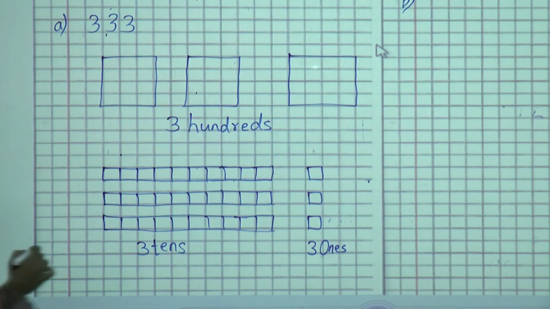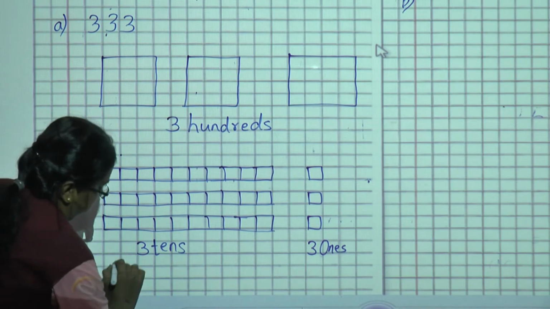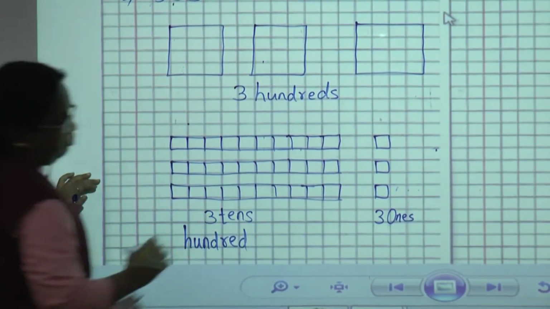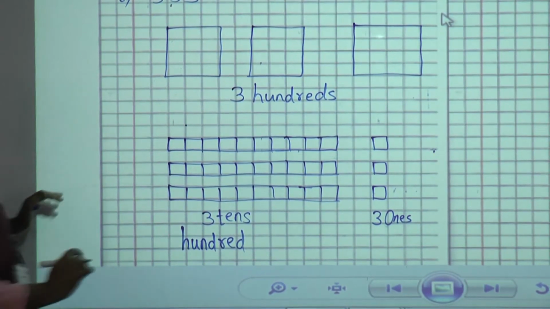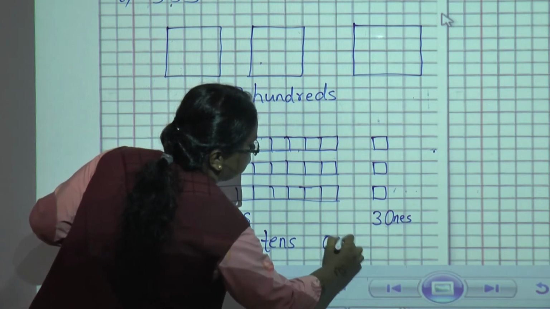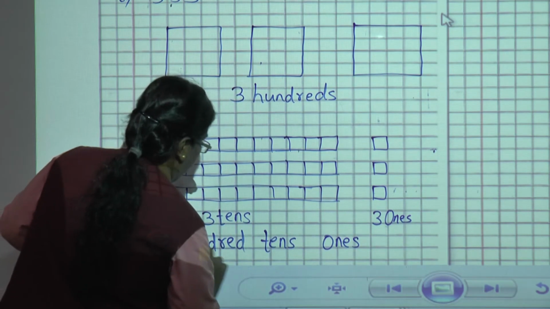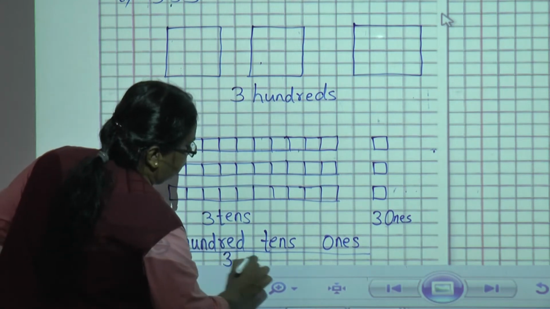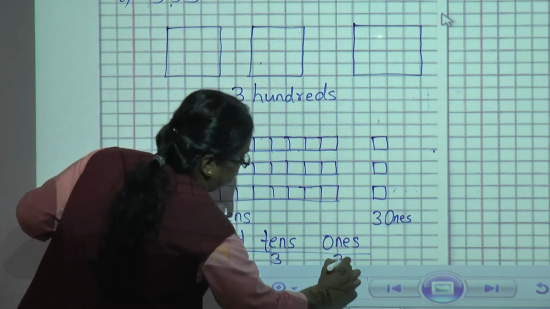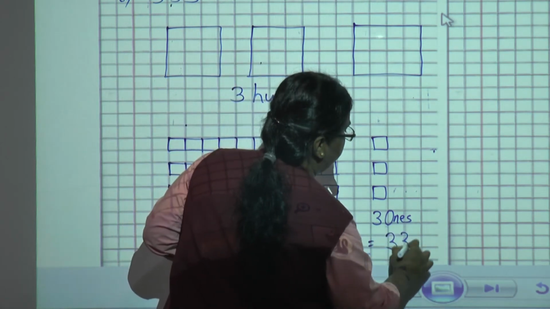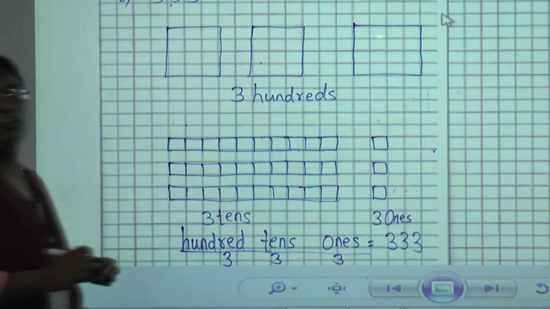We can also write in this way: hundreds, tens, ones. So what will you write? 3, 3, 3. You can write even 333. Take down this fast.